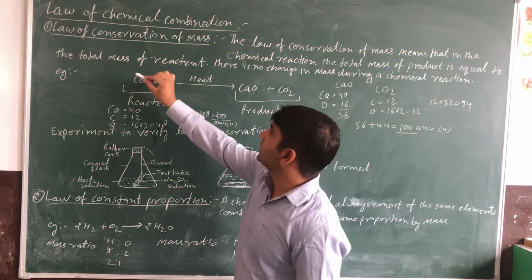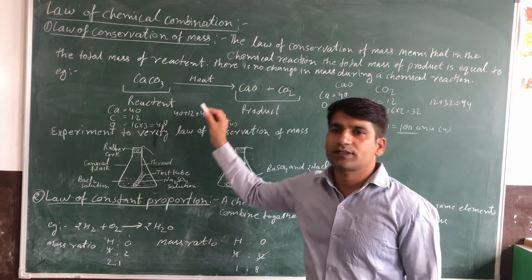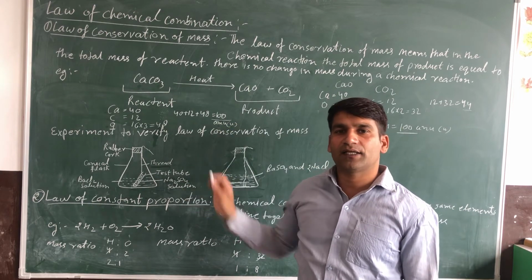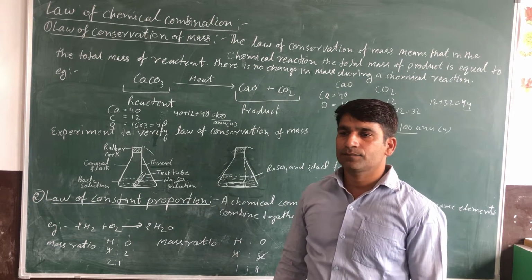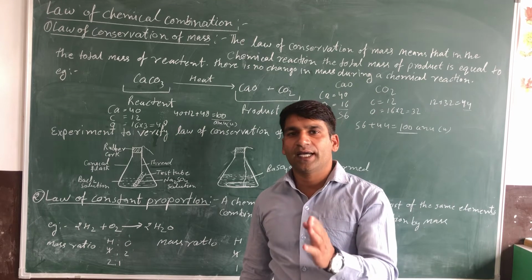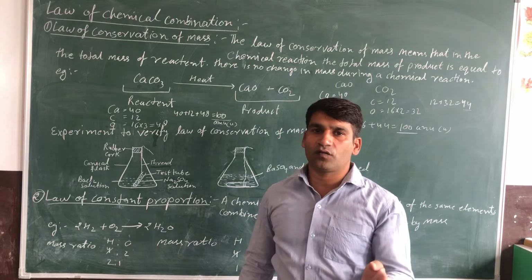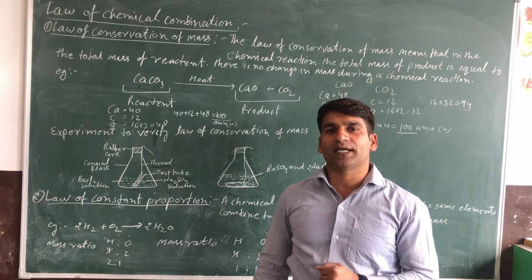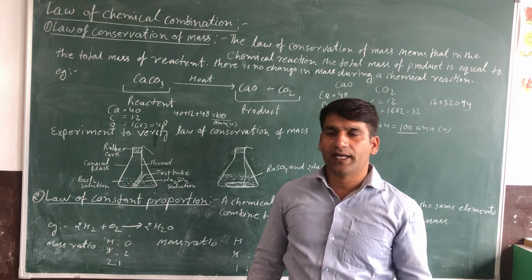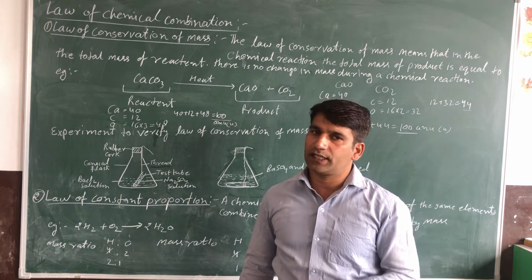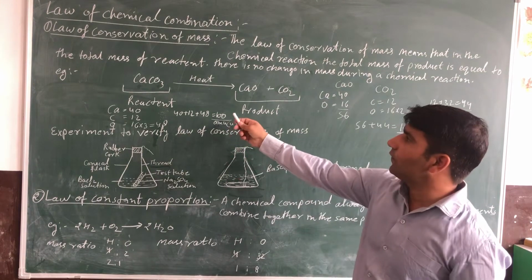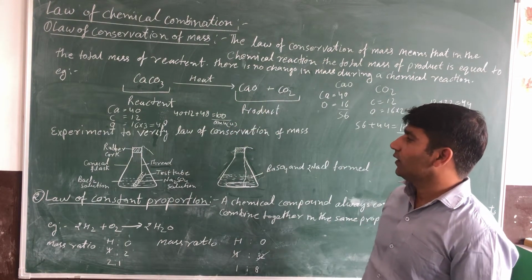So the law of conservation of mass is always right at the time of a chemical reaction. Mass never changes when a chemical reaction occurs; it never increases and never decreases. This is the law of conservation of mass.